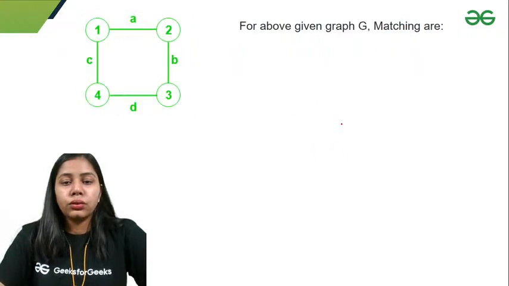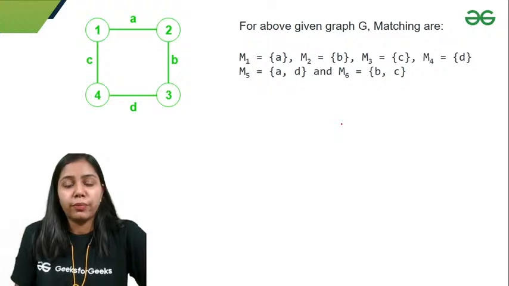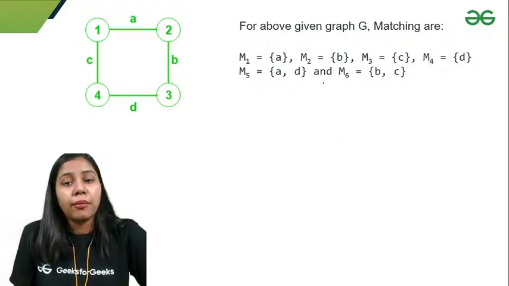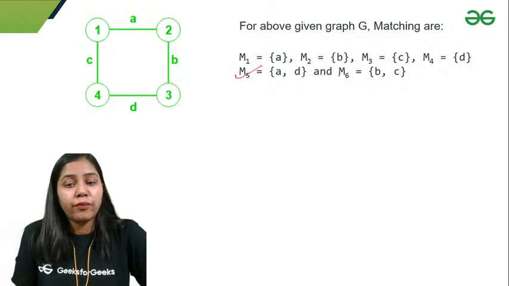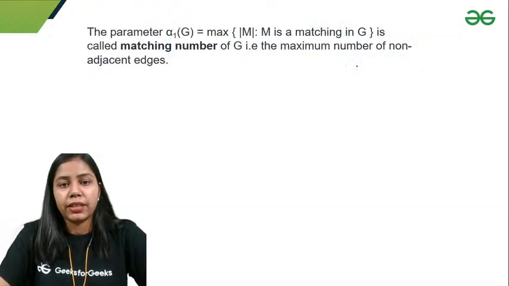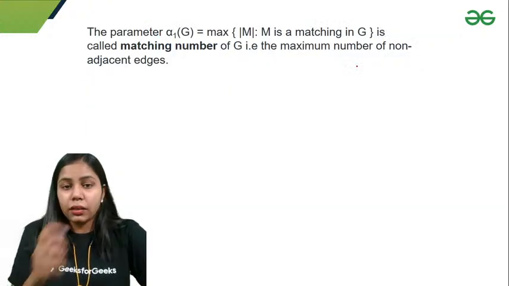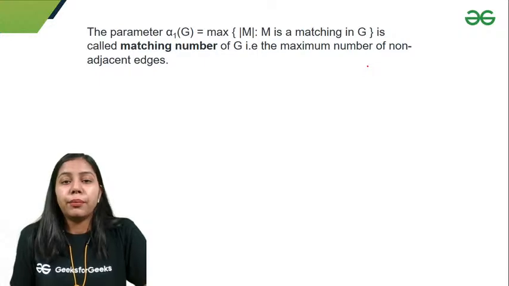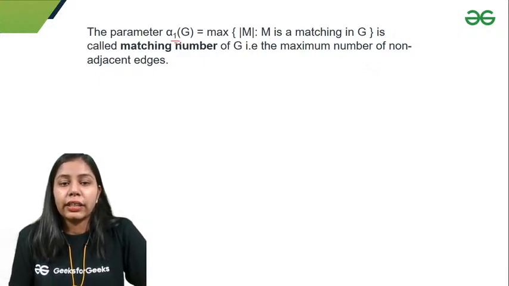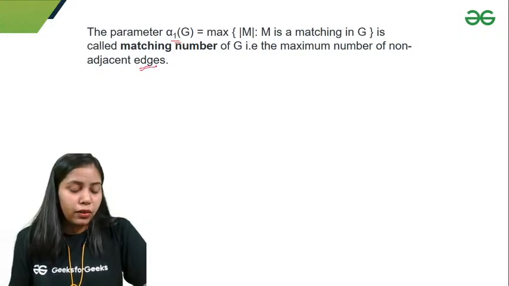Okay, so if I talk about maximal matchings, they are A, B, C, D, AD and BC. But here the maximal matchings are M5 and M6. M5 and M6 are maximal matchings. And so the cardinality of the maximum matching set is alpha 1 G, and that is the maximum number of non-adjacent edges.